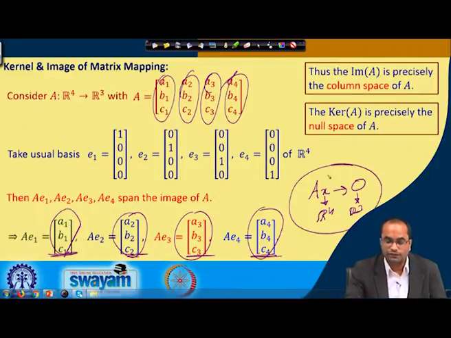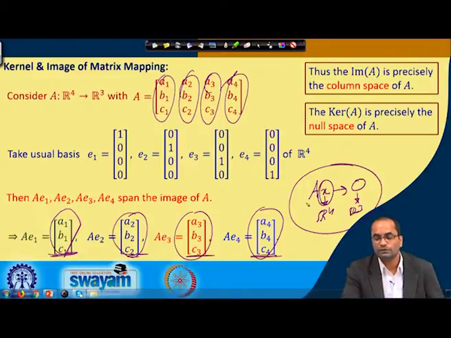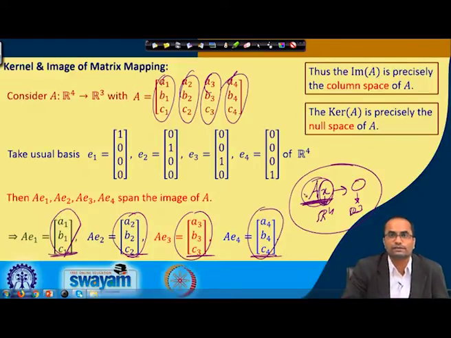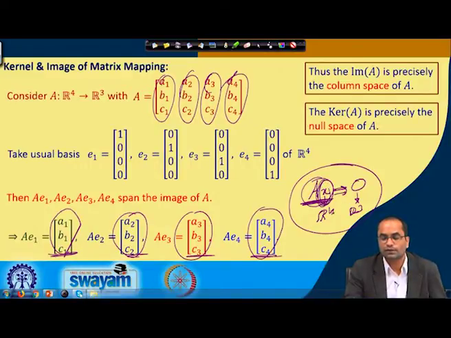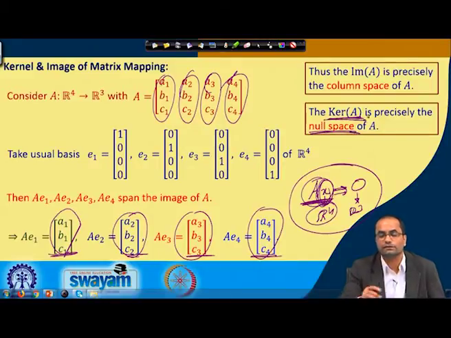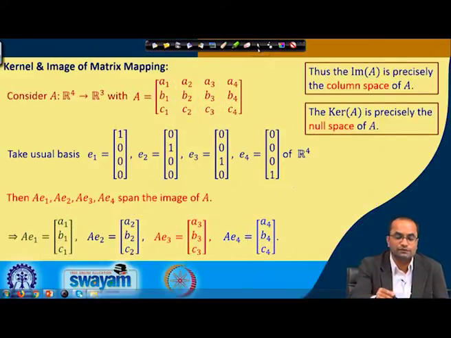So, we are looking exactly for the null space of this matrix A, because that was the definition of the null space, that the solution of this system of homogeneous equations gives us the null space. So, here the kernel is the same as the null space of A, that is the kernel of the matrix mapping.